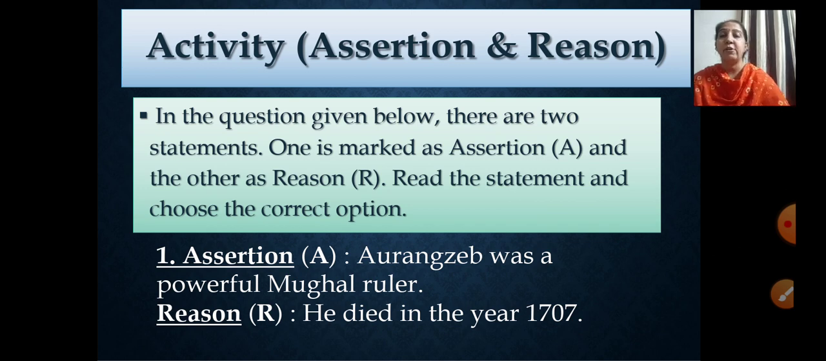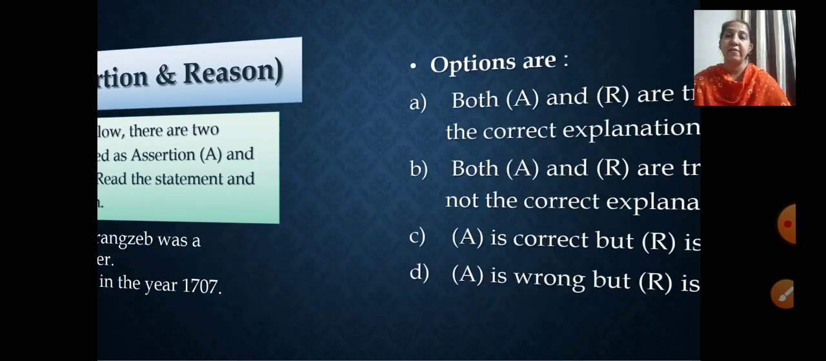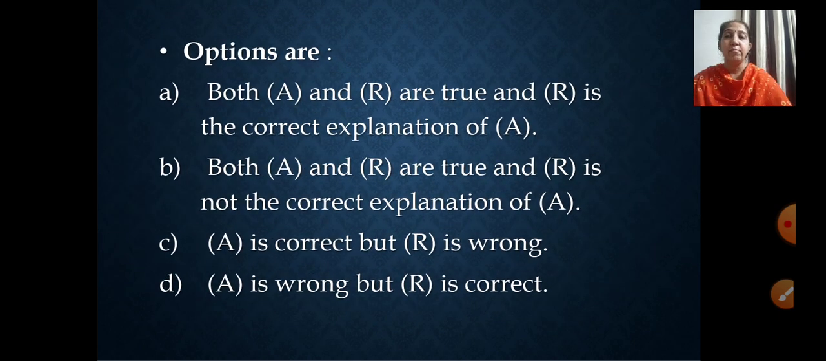Correct. Now come back to the options again, and let's see which one is to be chosen for ticking the correct one. See again, both A and R are true, but R is the correct explanation of A. Now children, do you all agree with me? The first one is correct. See, Aurangzeb was a powerful Mughal ruler, correct? And he died in the year 1707.